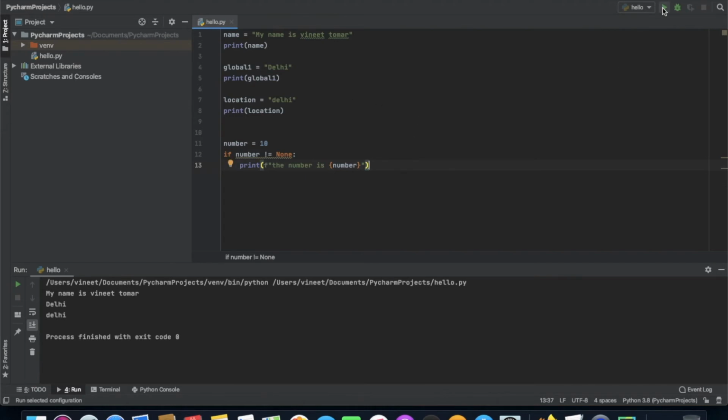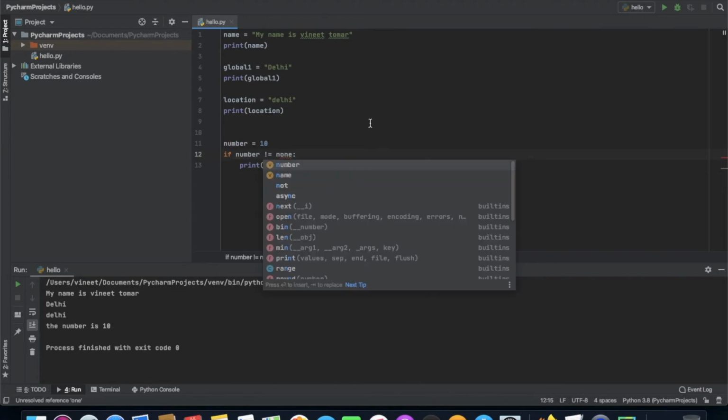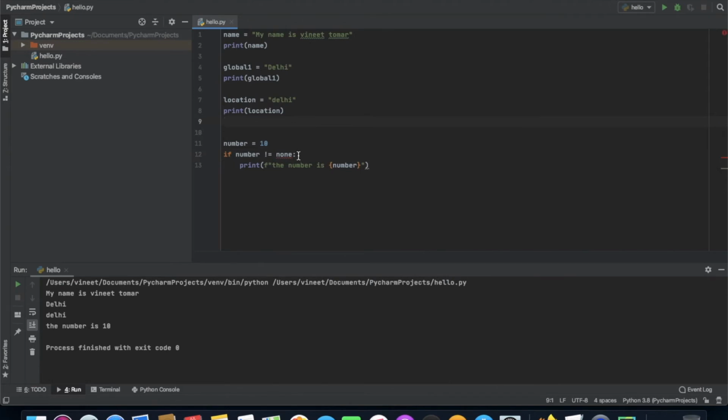So what it is showing, the number is 10. Suppose I'll be using, rather than capital N, small n. So I'm gonna save it. What it is showing, it is prompting us an error. PyCharm is giving us an error that unresolved reference none. Either this library is not imported or this variable is not assigned to anything, because it is not a reserved keyword. That's why it is not prompting anything onto it.